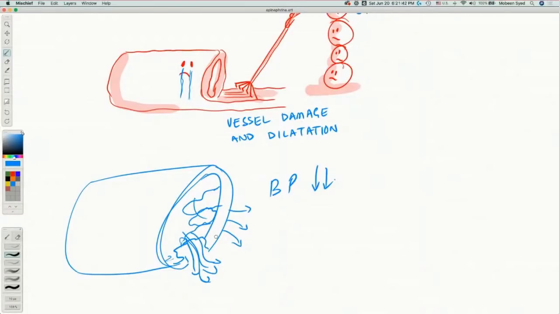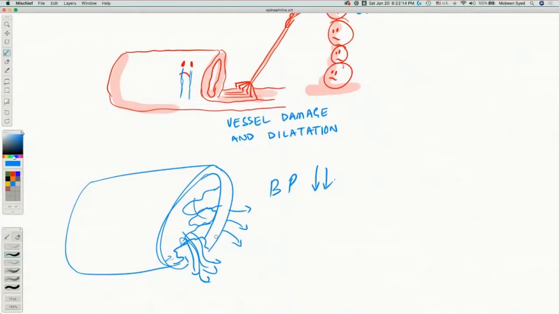So the shock that is happening here, the low blood pressure, is because of 2 or 3 mechanisms. One mechanism is that the blood vessel is dilated abnormally because of the cytokine storm. Second is that because of dilatation and because of the injury, the fluids from the blood compartment are now oozing out or squeezing out easily and accumulating in the tissues. As a result, there would be less blood volume inside the vascular compartment.